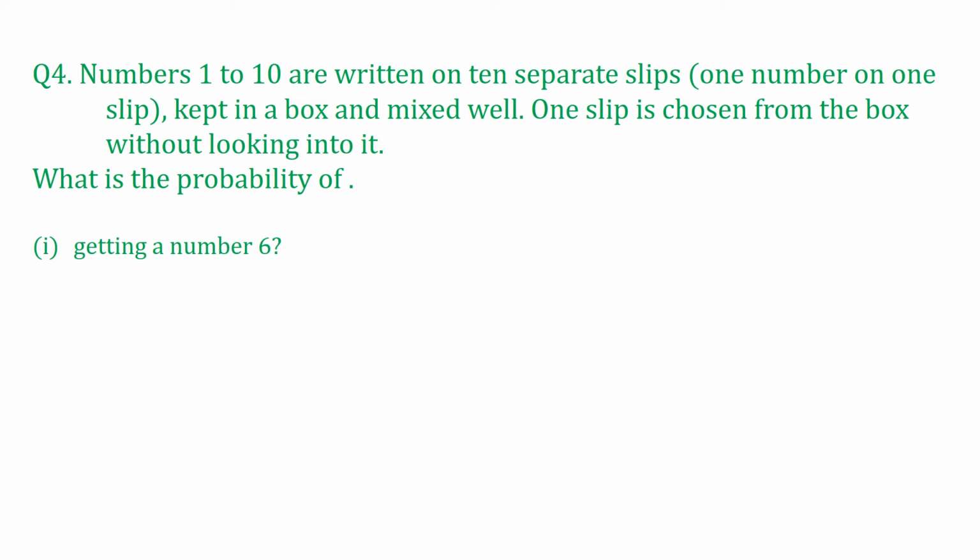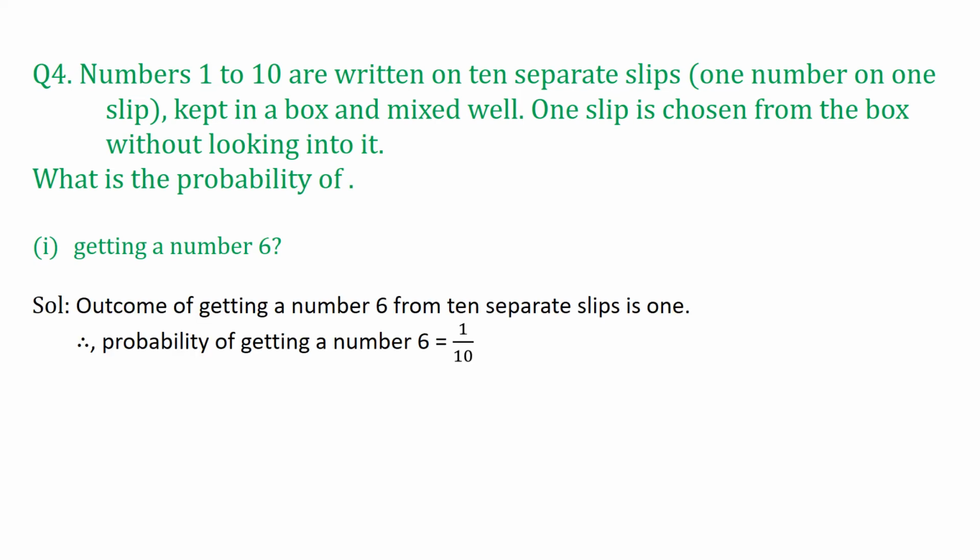So the probability of getting a number 6 is, any guesses? I hope many of you are answering 1 upon 10. Outcome of getting a number 6 from 10 separate slips is 1. So probability of getting a number 6 is 1 upon 10.